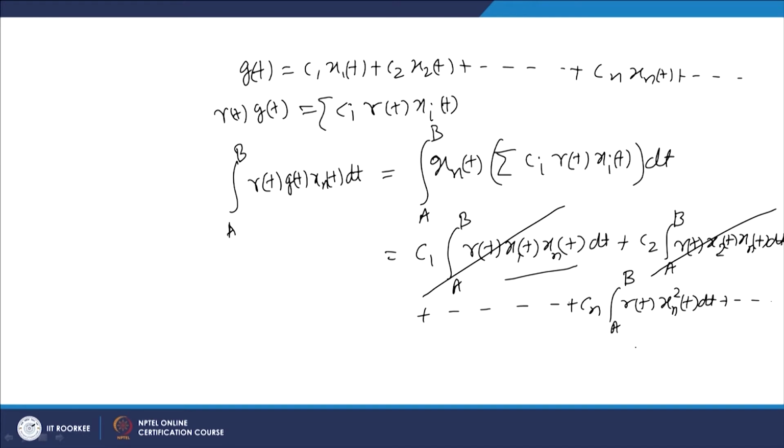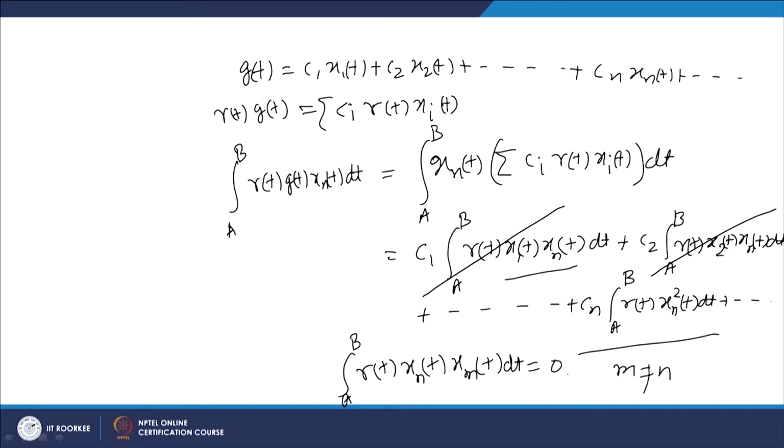The only term which is left non-zero is the term where we have m equal to n. So, we use the property that the integral from a to b of r(t) xn(t) xm(t) dt is equal to 0 when m is not equal to n.